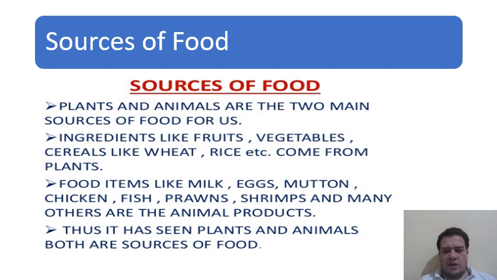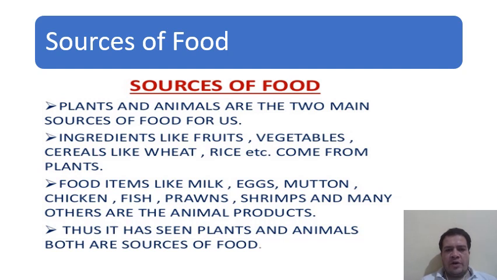Okay, but basically, most of the people are dependent on the plant products, so mainly the plant is the major source of the food. Plant is considered as a major source because many of us depend on the plant products, and plants utilize the ultimate source of energy for preparation of food by the process called photosynthesis.